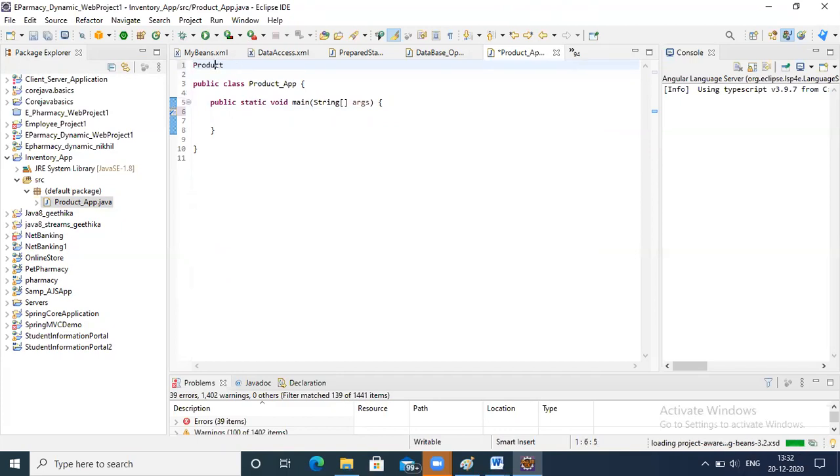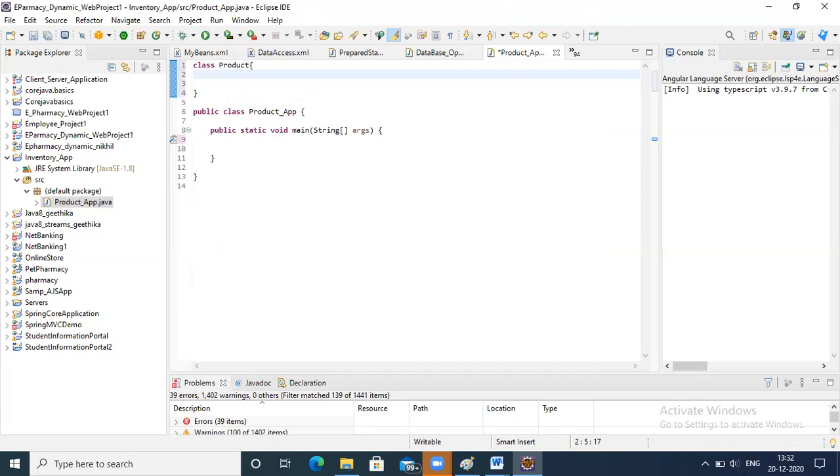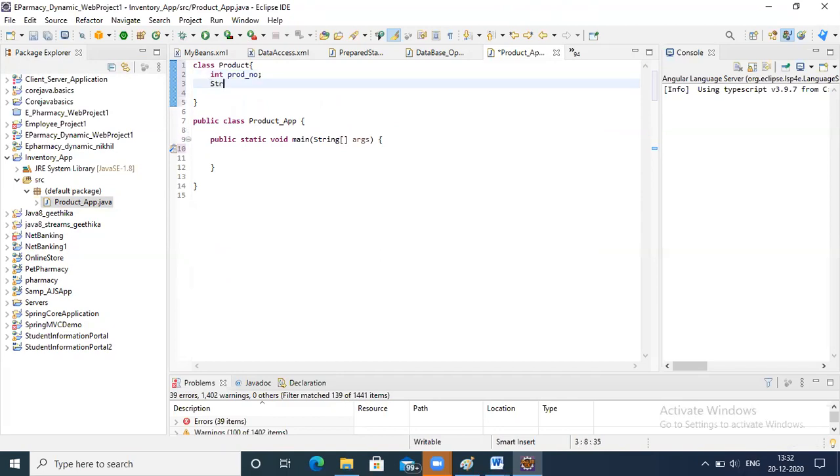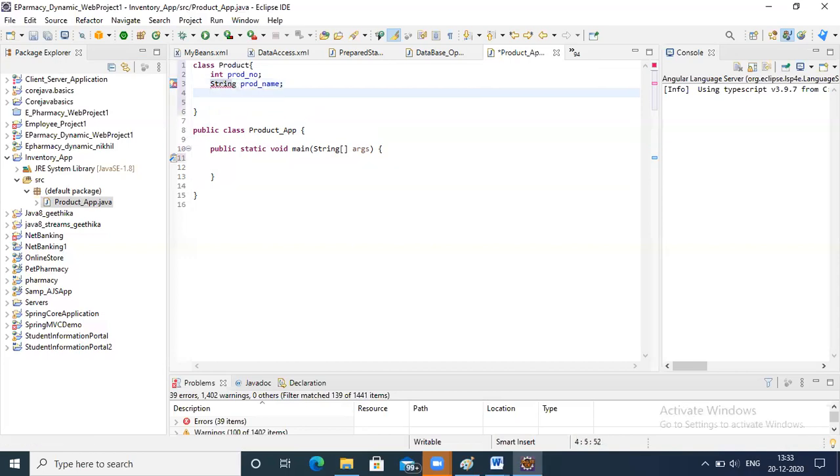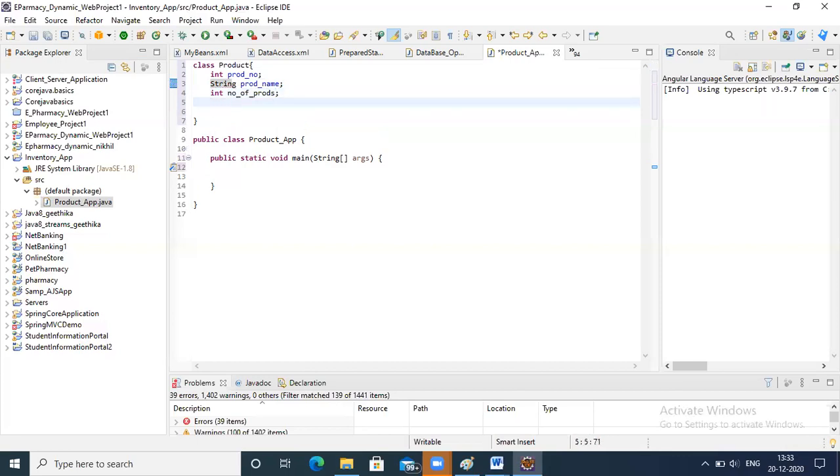So we have to use a class name, class product, integer product number, string product name, int units or number of products, and float price.